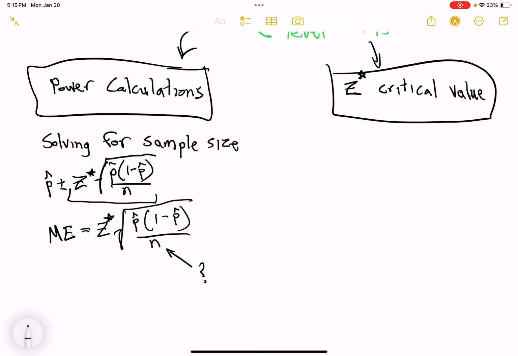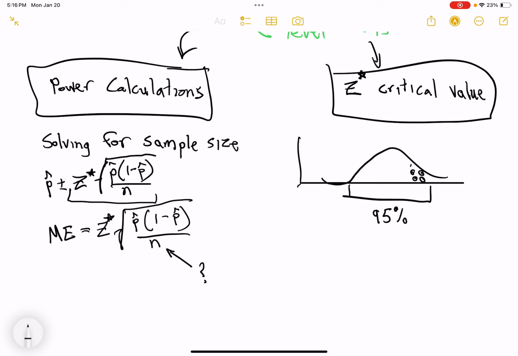Okay, so here's how you find the critical value. As I said in the 6.1 notes, the critical value is determined by saying, if I want the middle whatever percent, let's do 95% confident. If I want the middle 95% of possible proportions from my sampling distribution of proportions for the one sample I did, these circles all represent different samples of the same size that could have hypothetically been collected. Then basically I want from a negative z-score up to a positive z-score, surrounding the singular mean that we have. And in effect, what I want is the percentile that is on the higher end of that middle 95%. So how do I do that?